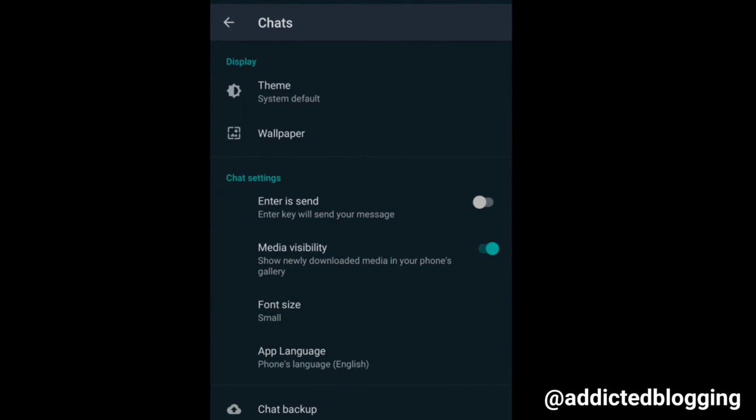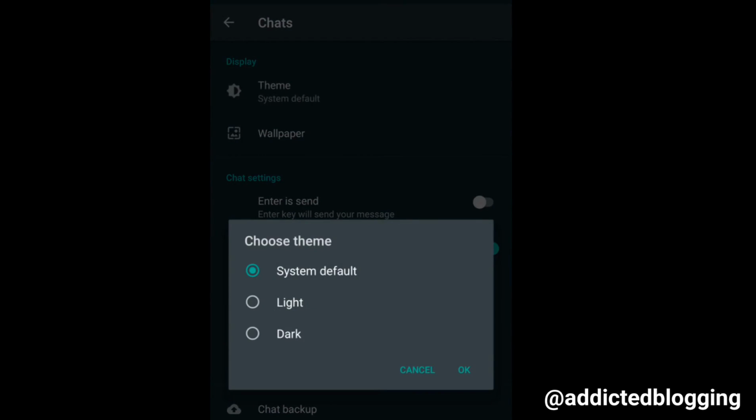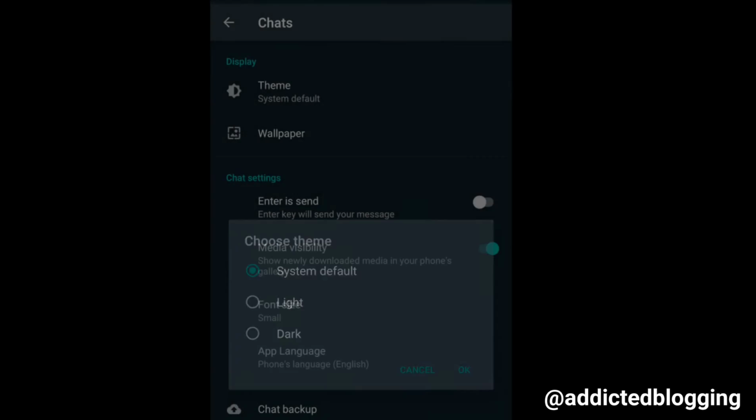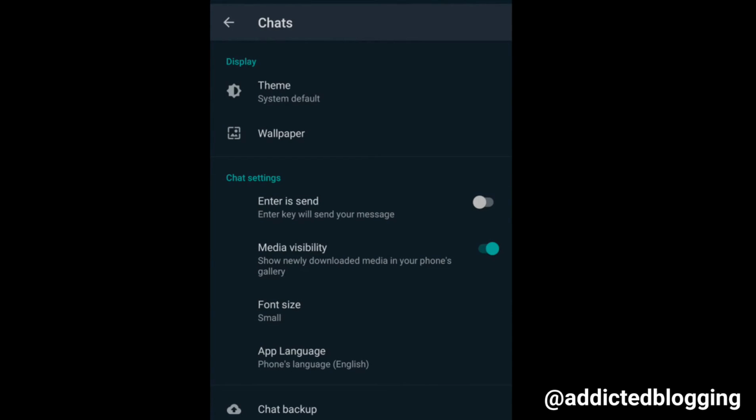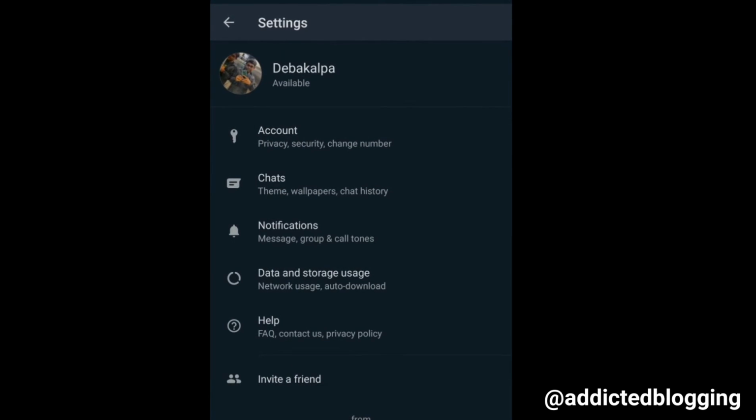And other than this, there is the option to change the theme also, light, dark, everything. Now for Android 9 this option is there. So these are the tricks I wanted to discuss with you.